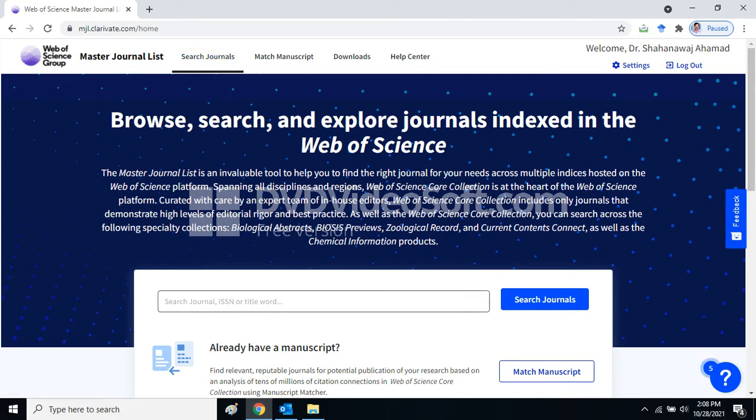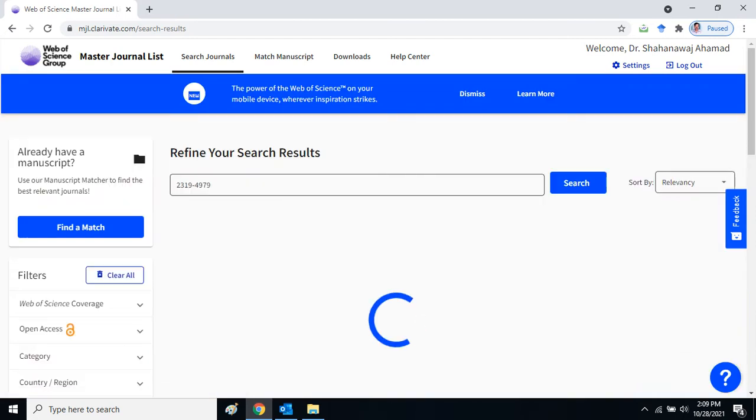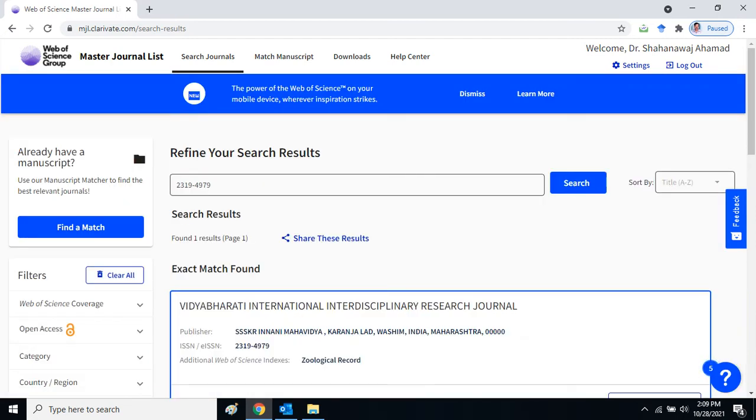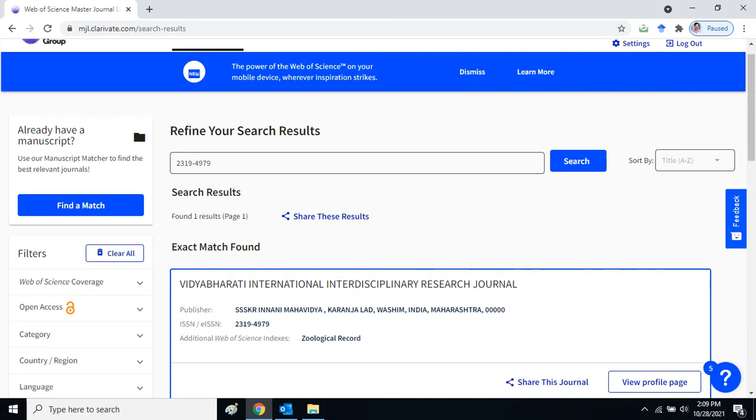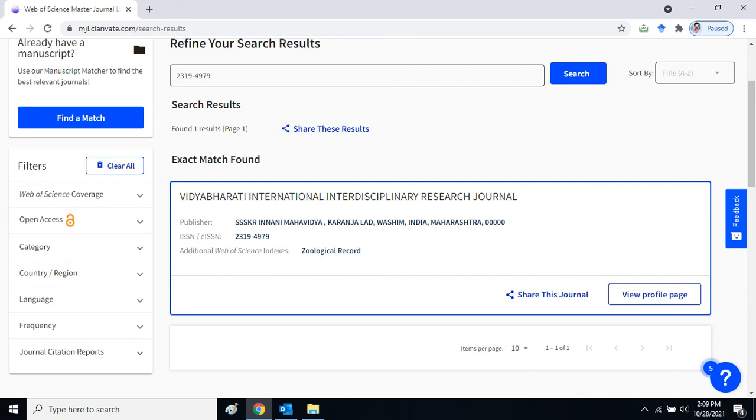Here in this text box, we can write the journal name or ISSN. I'm writing the ISSN of the journal, 2319-4979. Click on search journal. After clicking, the journal appeared here, found one result. This is Vidya Bharati International Interdisciplinary Research Journal, and it is indexed in the Web of Science index database.